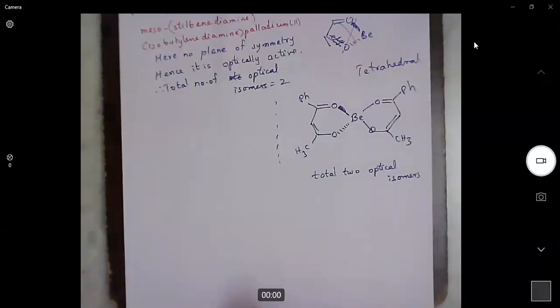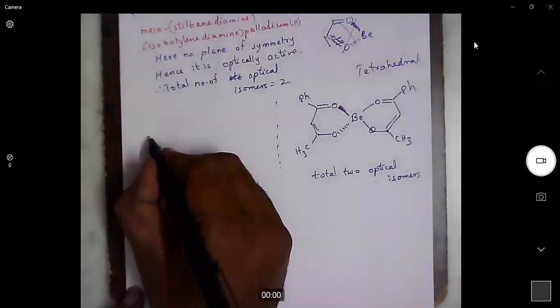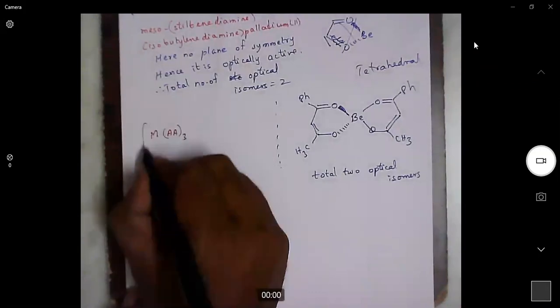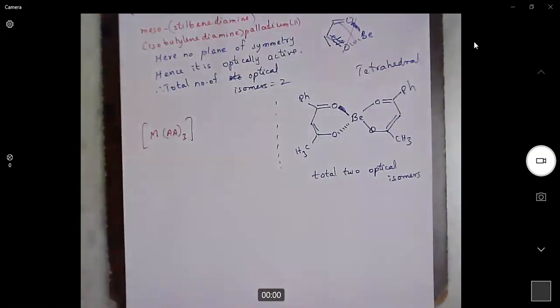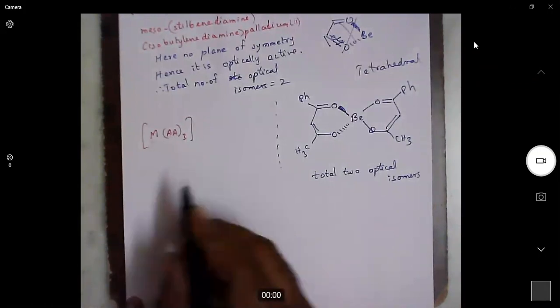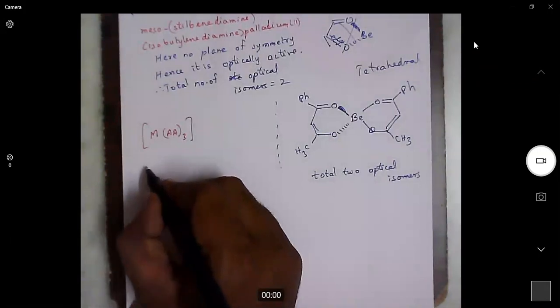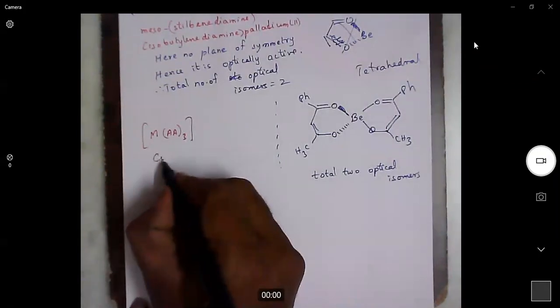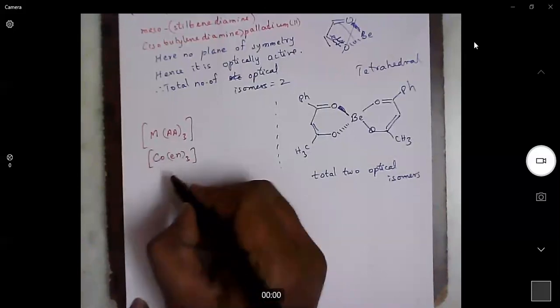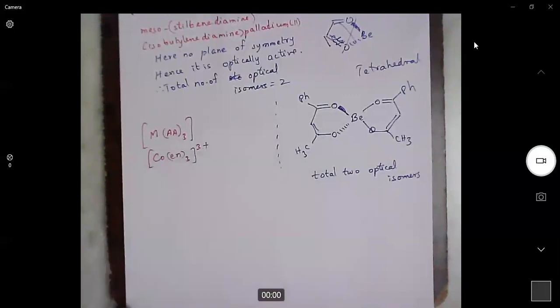We will have a similar example to when we discussed geometrical isomers for an octahedral complex with symmetrical bidentate ligand. We have said that no cis-trans isomerism is possible. But in case of optical isomerism, yes, even if it is a symmetrical bidentate ligand, optical isomerism exists.